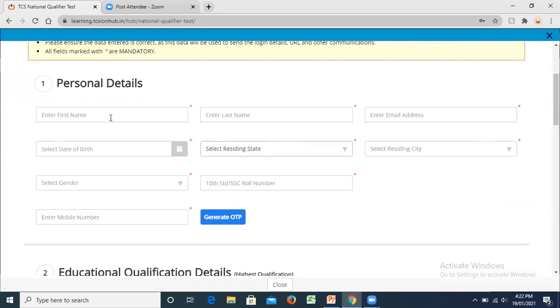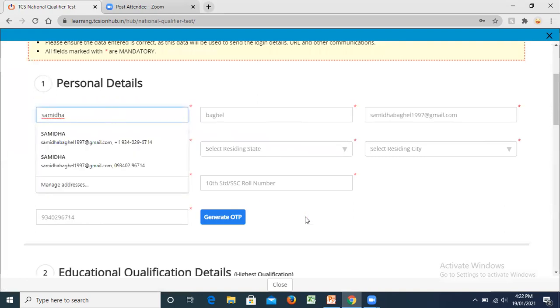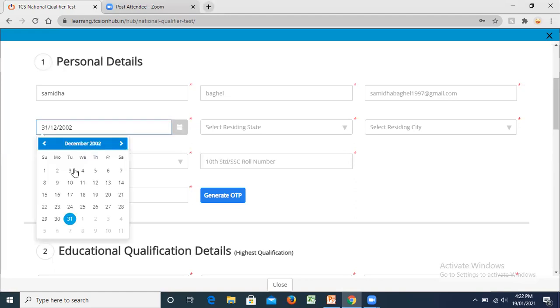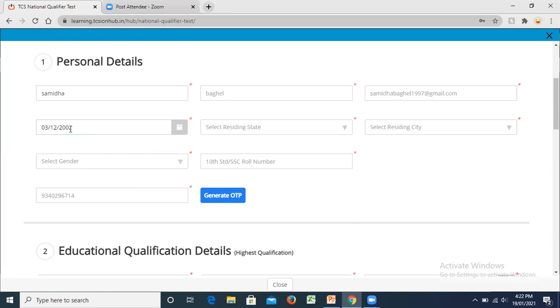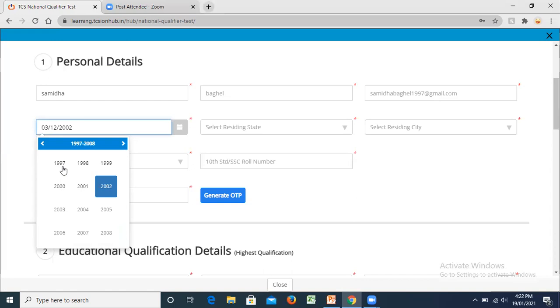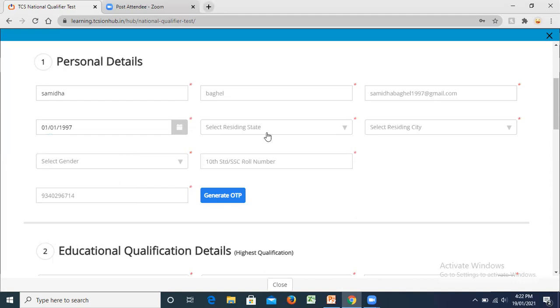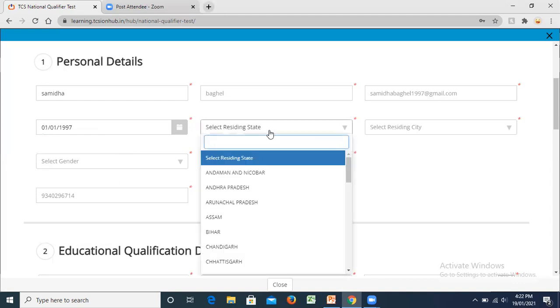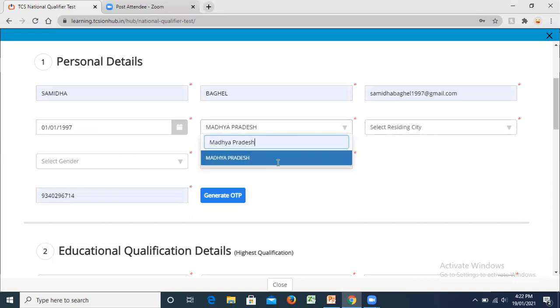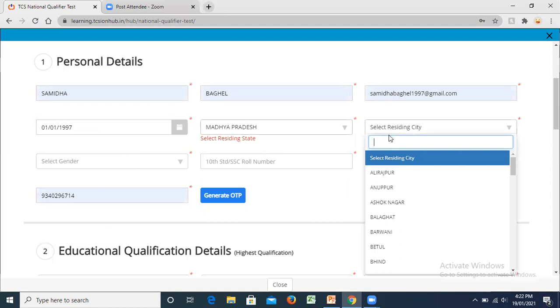So enter your first name. All of these details like first name and email ID would automatically come up. Give your date of birth. So select date of birth. Okay, so let me give a date of birth, year. All right, fine. Then select a residing state. So you can give your state. Residing state is selected, now residing city.